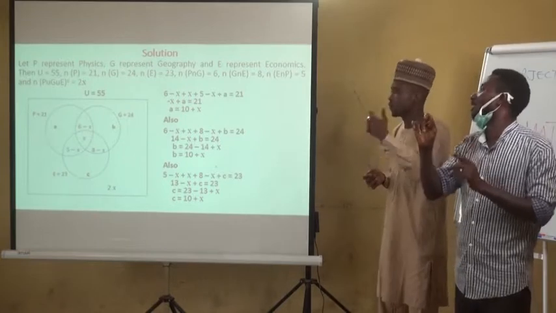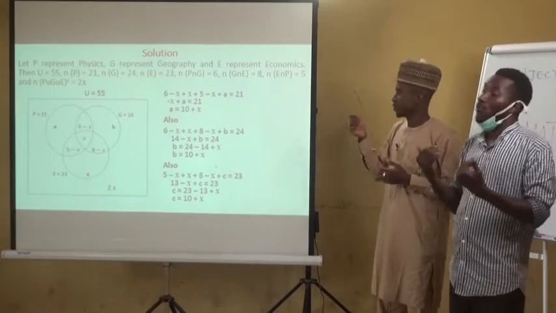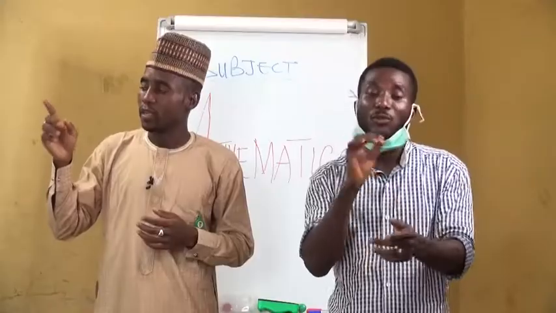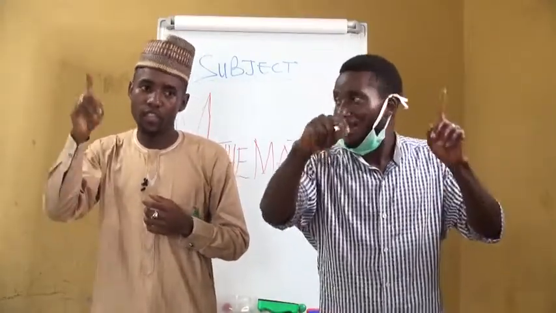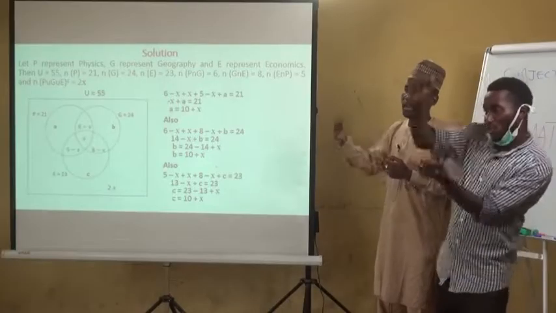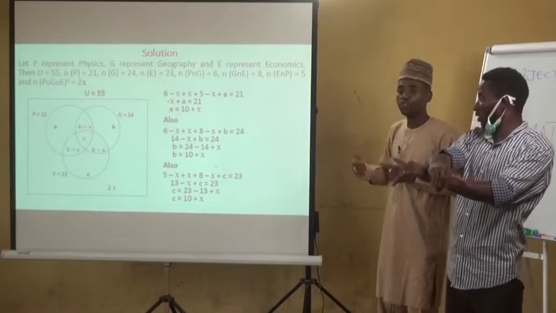Now we make A the subject of the formula. We have A equals 21 minus 11, that is 10. When minus X crosses the equality sign to the right hand side, it will change to positive.